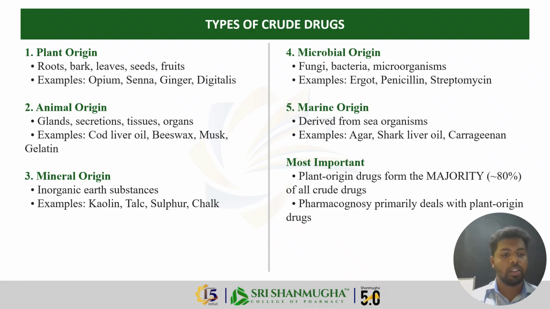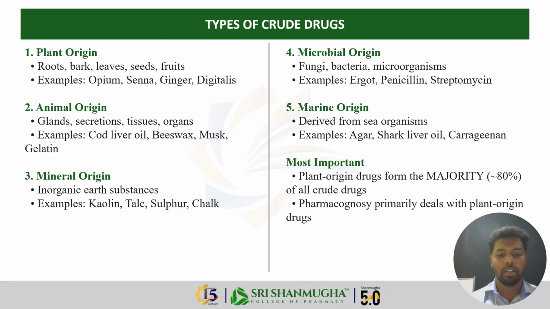Second is animal origin, or animal-derived crude drugs. These come from animal tissues, secretions, or organs. Examples are cod liver oil, beeswax, musk, and gelatin. Third is mineral origin. These are inorganic earth substances: kaolin for diarrhea, talc as a dusting powder, and sulfur for skin conditions.